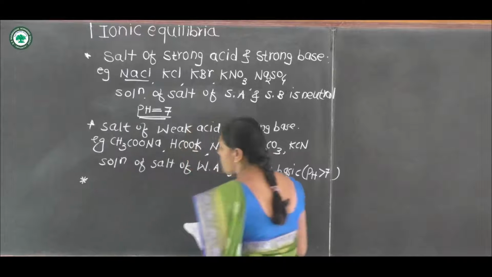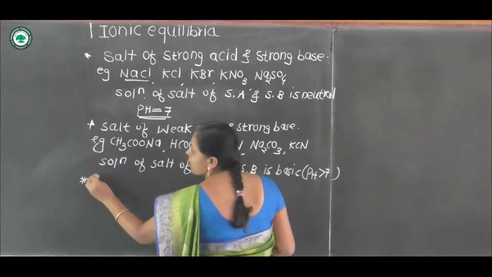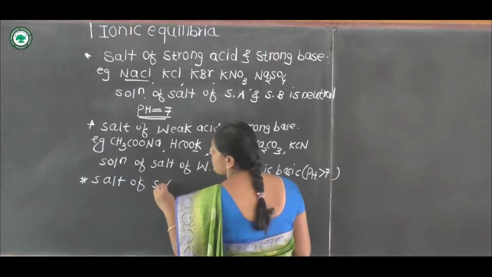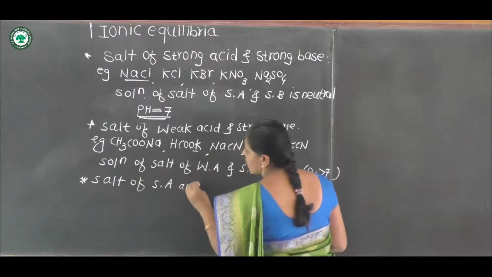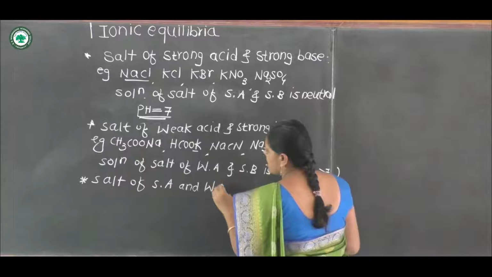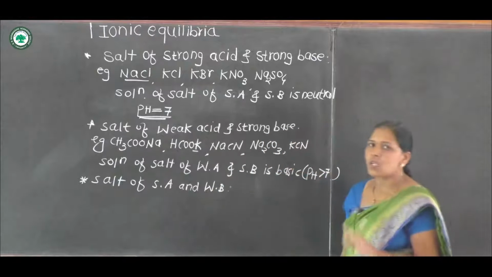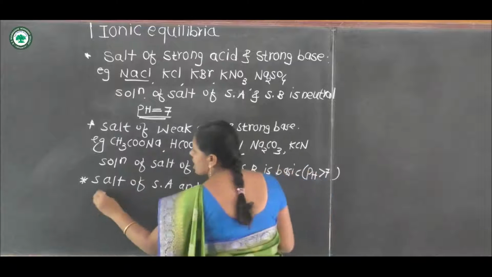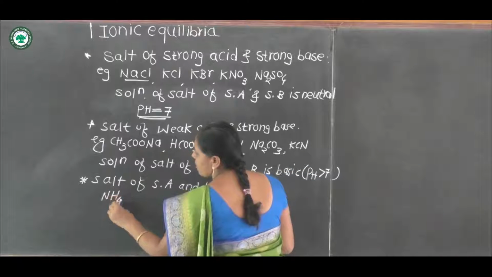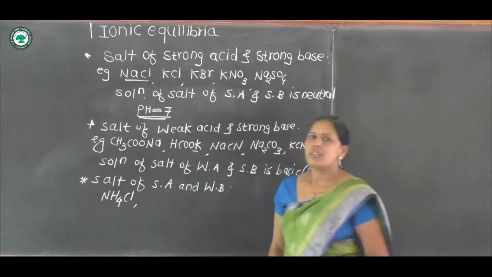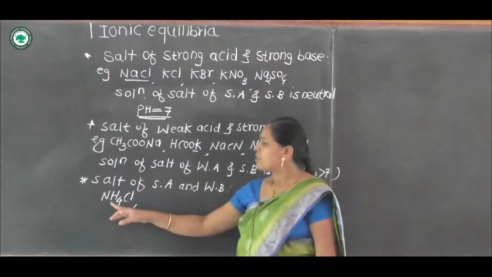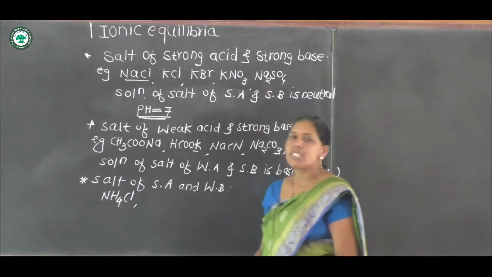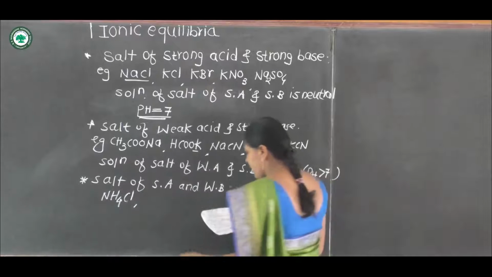Then the third type of salt, salt of strong acid and weak base. Examples are NH4Cl, ammonium chloride, the salt of strong acid HCl and weak base ammonium hydroxide.